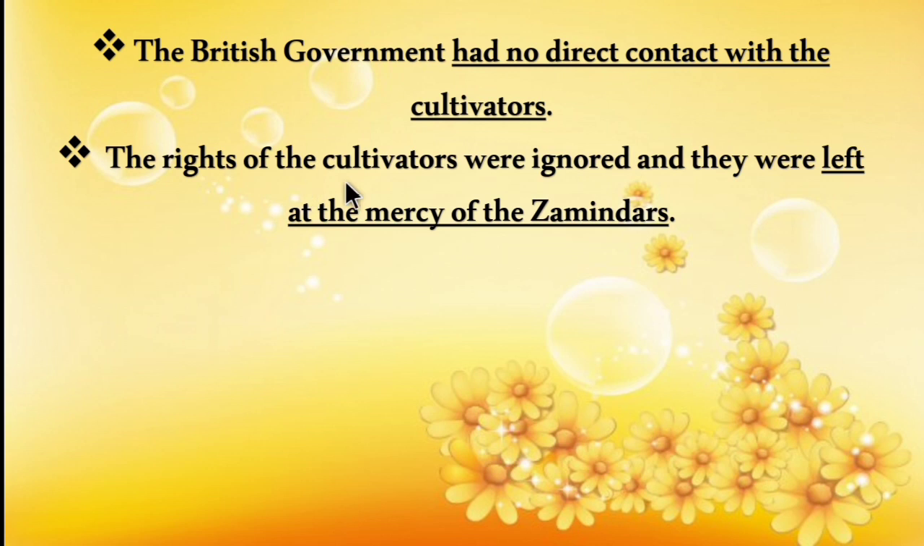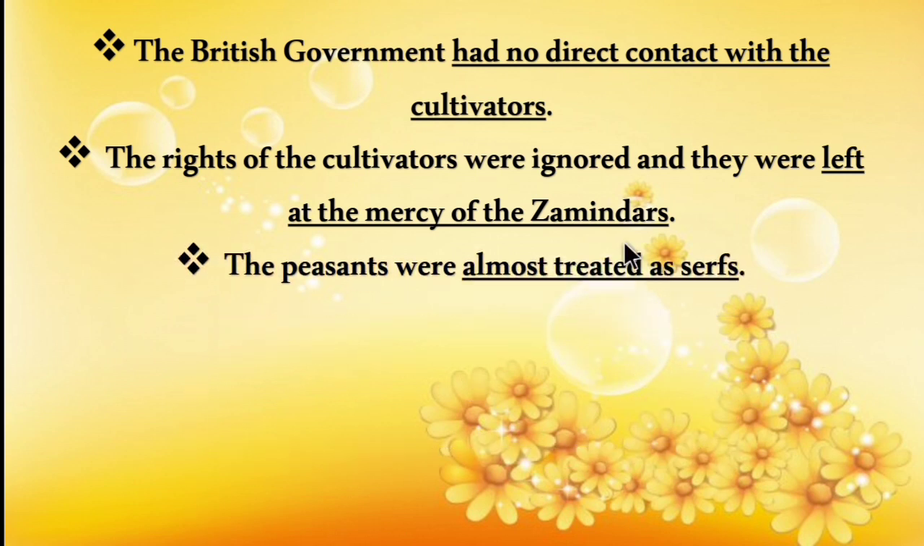And the rights of the cultivators were ignored and they were left at the mercy of the zamindars. So every right for the cultivators depended on the zamindars. The peasants were almost treated as serfs. Peasants means farmers. Ryot also means farmers. The peasants were almost treated as serfs, which means they were treated as slaves.